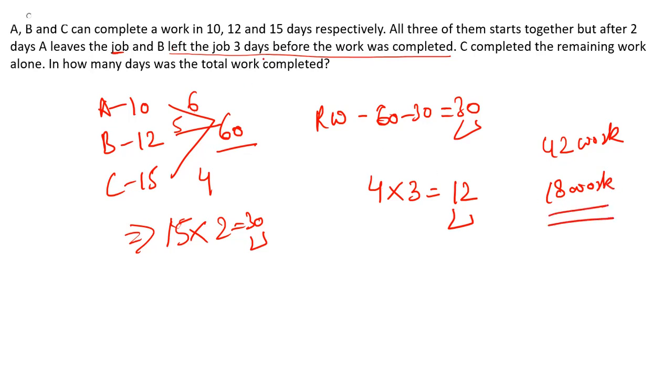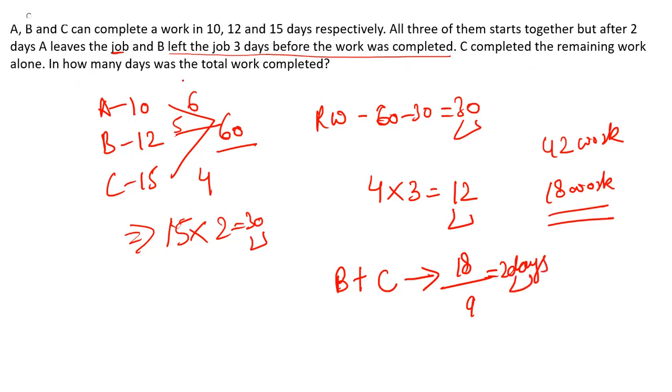So this 18 work, by whom must it be done? It must be done by B and C together, because you can see A left the job, but B and C were together. B left the job 3 days before. So B plus C together must have completed this 18 work. Now in how many days? Overall work is 18. Efficiency of B and C is 5 plus 4, 9. So 2 days. It means they completed this 18 work in 2 days.